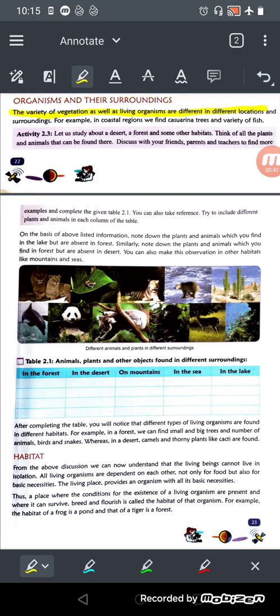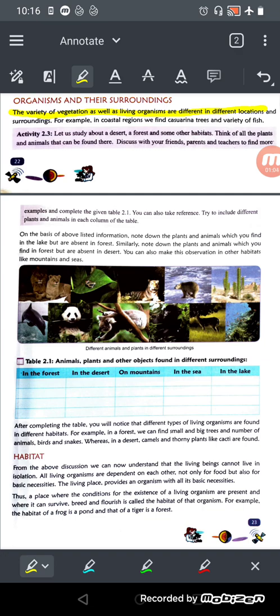अलग अलग जगह में अलग अलग food मिलते हैं, अलग अलग plants होते हैं, अलग अलग animals होते हैं. For example, in coastal region we found casuarina trees and variety of fish. Coastal regions जो होते हैं, जो समुद्र किनारा वाला जो region होता है, वहाँ पे हमें क्या मिलता है? We get casuarina trees and variety of fish.